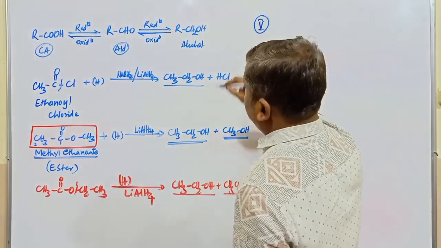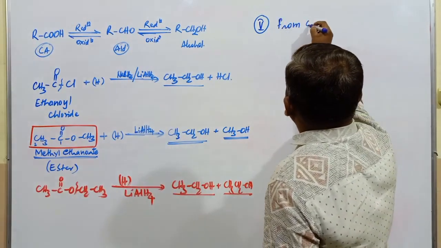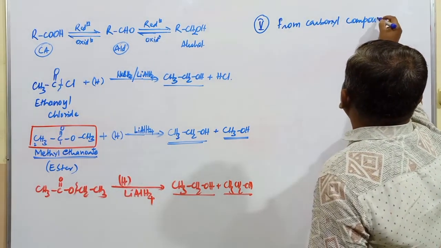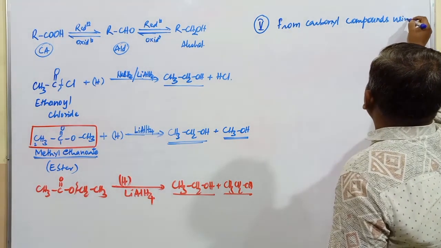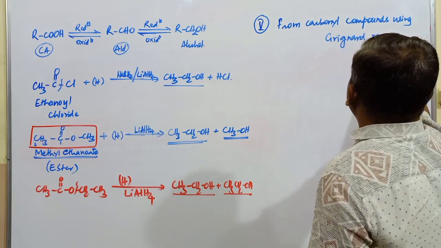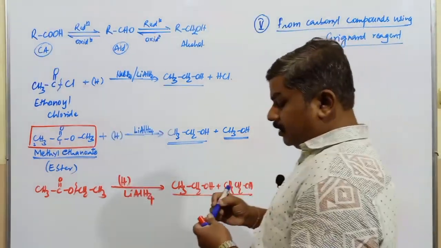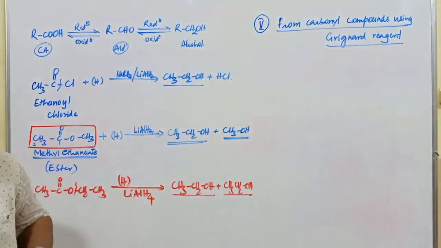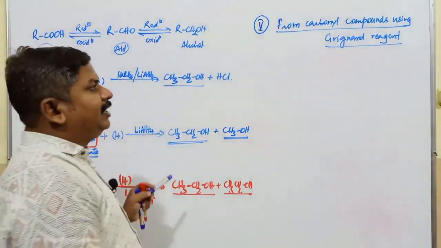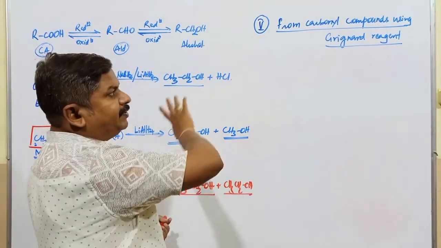Number 5, fifth method of preparation of this one. This is from carbonyl compounds using Grignard reagents. Very important method here. Carbonyl compounds using Grignard reagents. Remember, probably in case of NCERT they have mentioned only 3 methods. One is from alkenes, next one is from reduction of carbonyl compound, next one is going to be by using Grignard reagents.